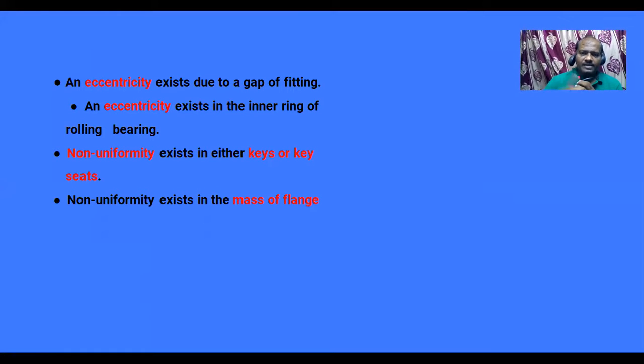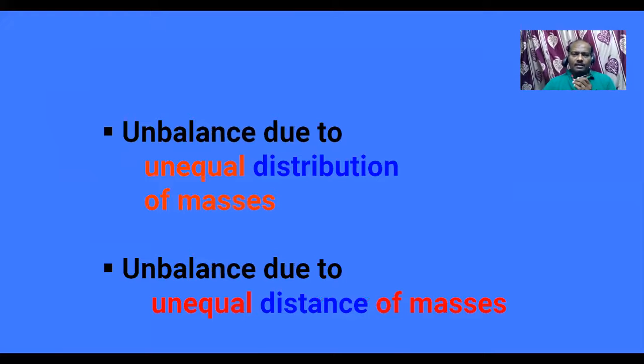So what causes an unbalanced state? Unbalance is caused due to mass distribution and due to unequal distances. This can be corrected to a balanced state. That means an unbalanced state can be brought to a balanced state by adding masses or by removing masses.